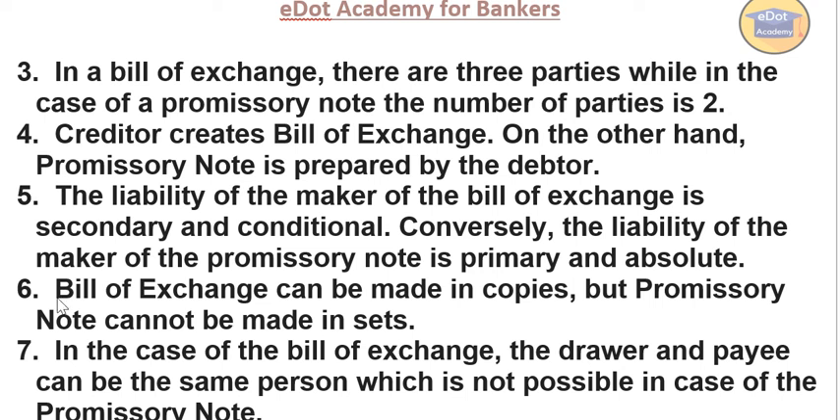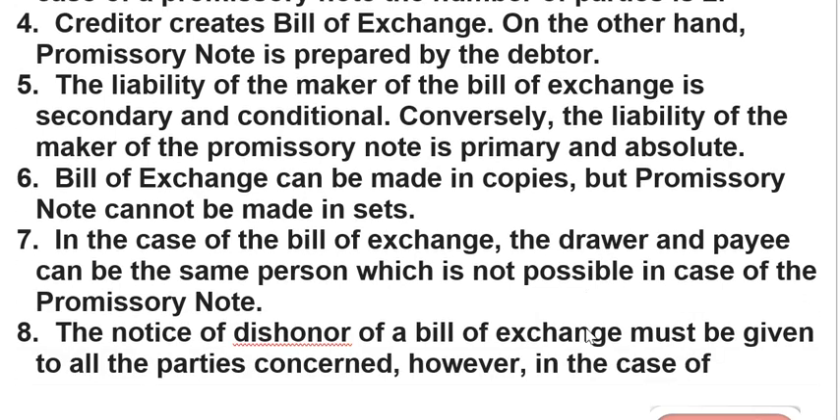Okay, now next, bill of exchange can be made in copies. You can make a number of copies, but promissory note cannot be made in sets. Only one promissory note is required. Okay. Next, in the case of bill of exchange, the drawer and payee can be the same person, which is not possible in the case of promissory note. That means in bill of exchange there are three persons: drawer, drawee, payee. So sometimes the drawer and payee become the same person, but in promissory note only two persons are there. So that's not possible.